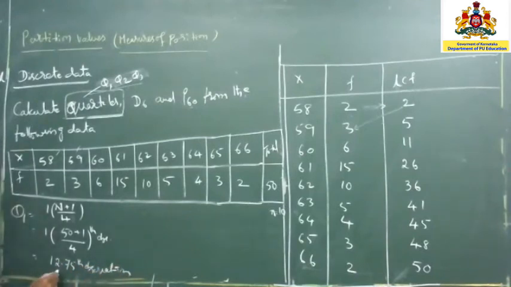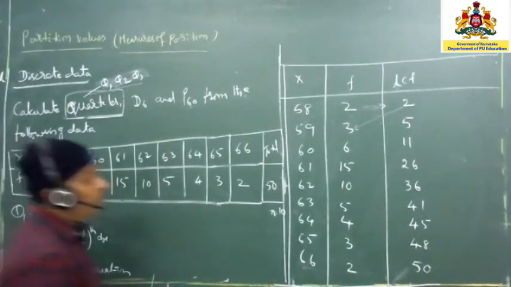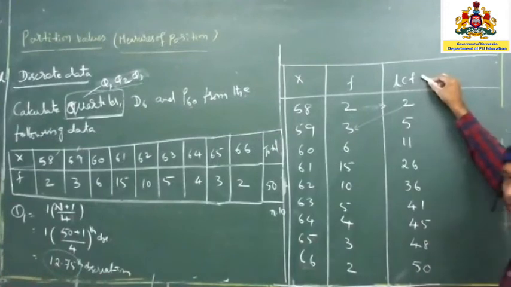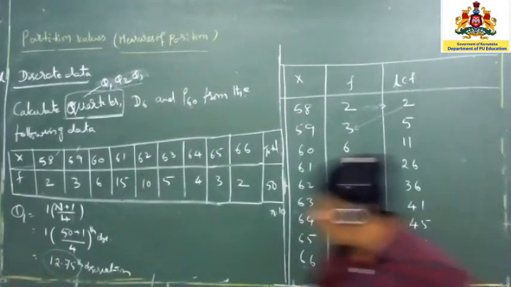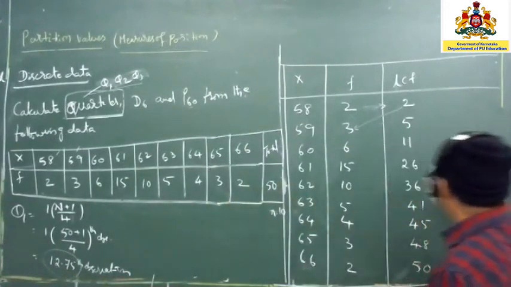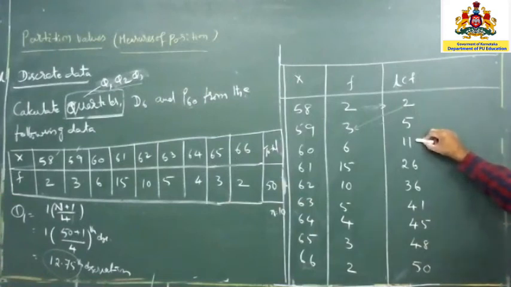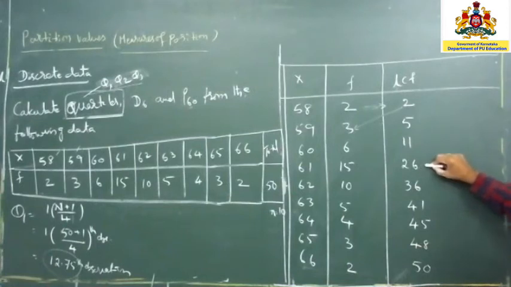So this value, the 12.75, you are going to look into the LCF. Where will this point come? 12.75, the 12 point will come. 12 will not come here, but 12 will come. 12, 13, 14, 15 up to 26 also it will come.